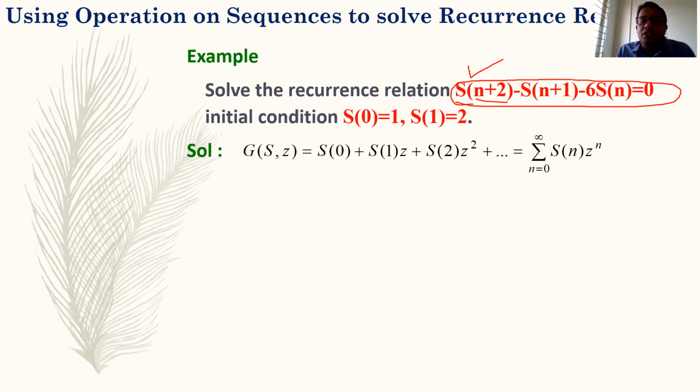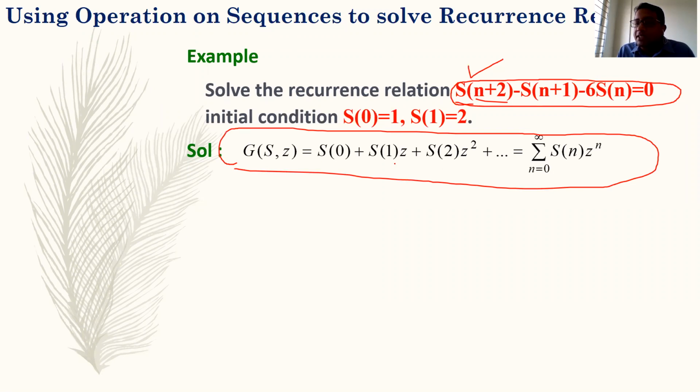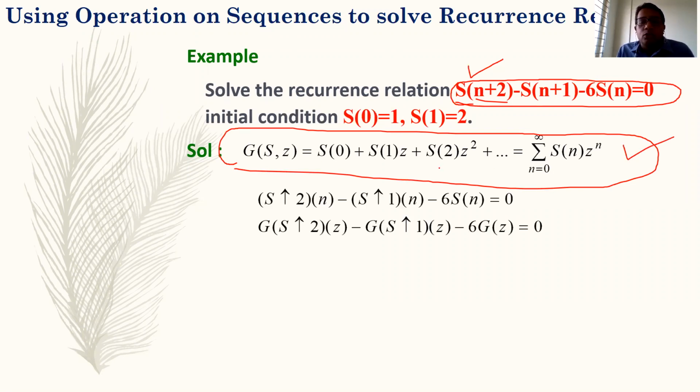The value of G(S,Z) is S0 + S1 Z + S2 Z square and so on up to infinite summation. So the first step is to write the recurrence relation in the pop form, because you have S(n+2), and we have studied that S(n+2) is equal to S pop 2 n.